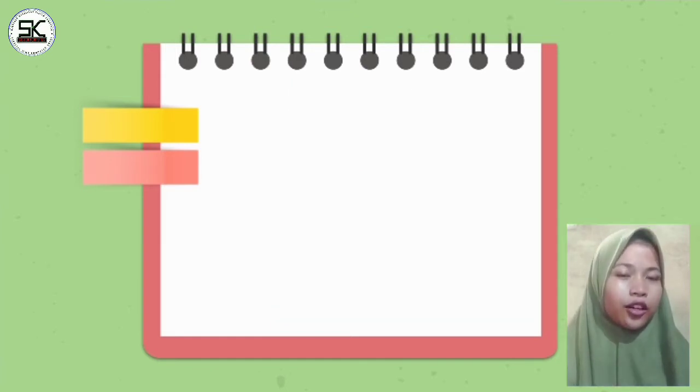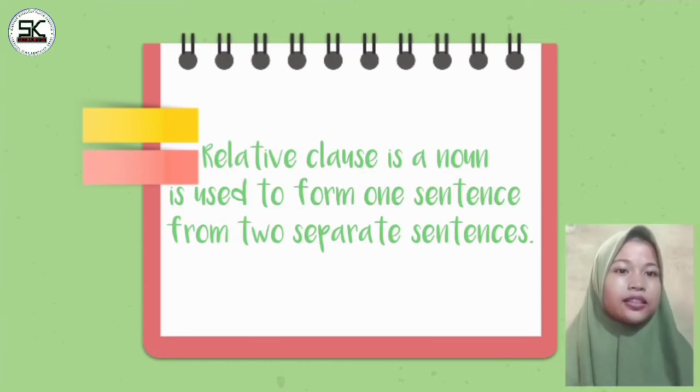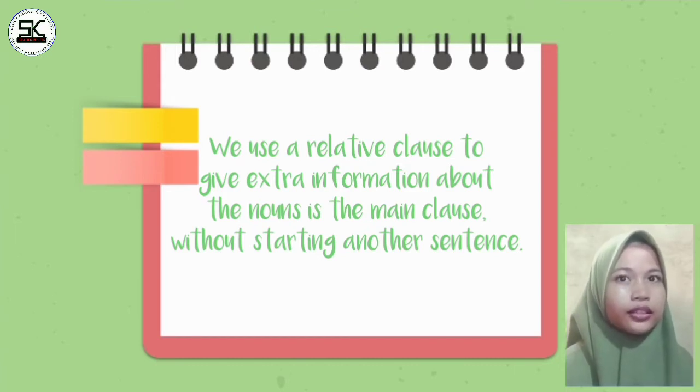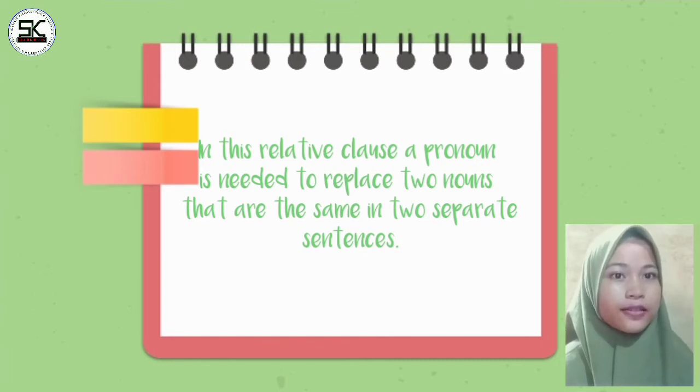But before going to the core material, I will first explain the relative clause. What is a relative clause? A relative clause is used to form one sentence from two separate sentences. We use a relative clause to give extra information about the noun in the main clause without starting another sentence. In a relative clause, a pronoun is needed to replace two nouns that are the same in two separate sentences.